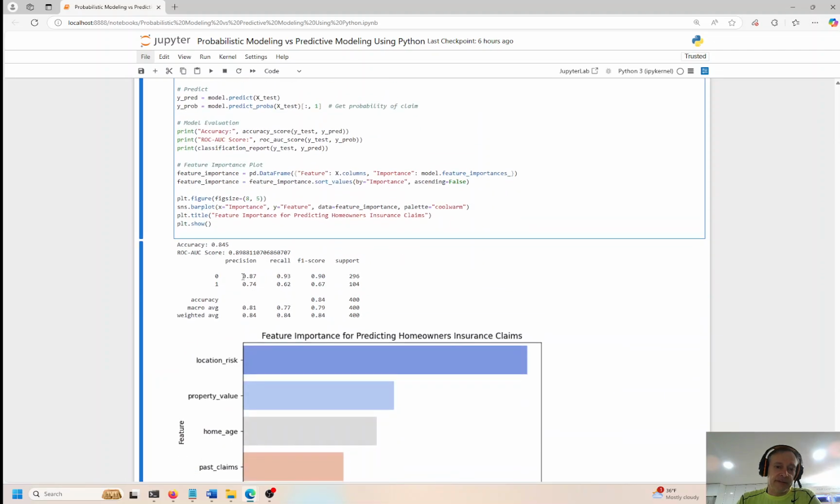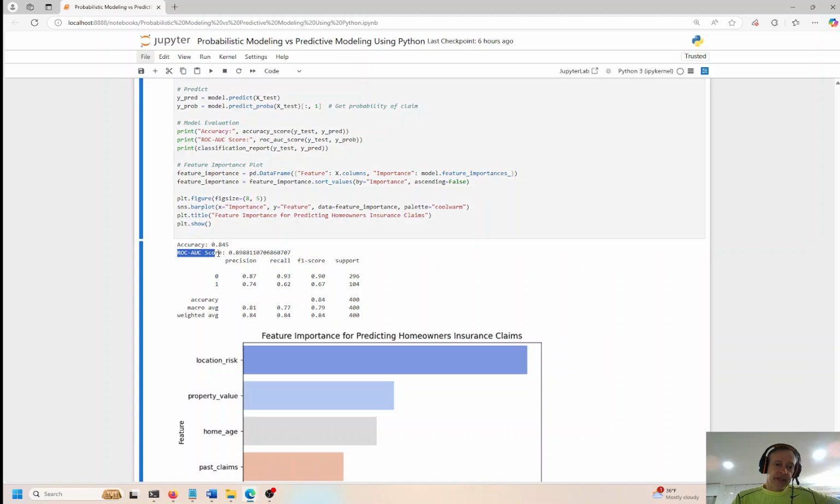And we feed this into the model with 87% accuracy or precision, 0.74 precision for a claim. This is a non-claim. 0 is nothing. 1 is claim. So this is binary, 0 or 1. This is no claim. This is claim. Recall is 0.93 and 0.62. F1 score is 0.90 and 0.67. And you can see overall the model is about 89.8%, almost 90% accurate.